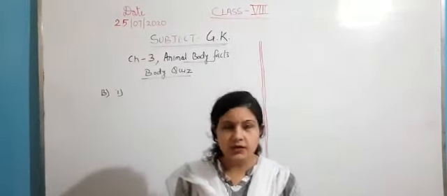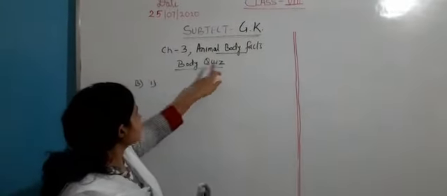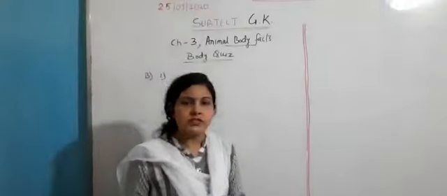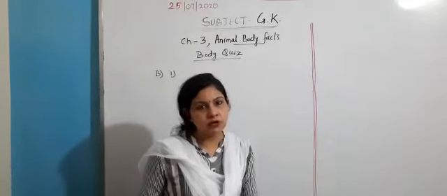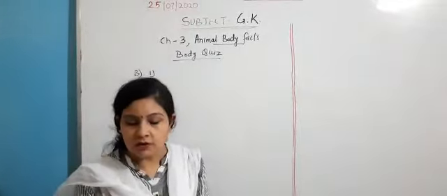So let's begin with the same chapter 3 where we have left. Chapter 3, animal body facts, body quiz. In body quiz, A part we already have done and we were on the B part. So in the B part, first question was, what are floating ribs?